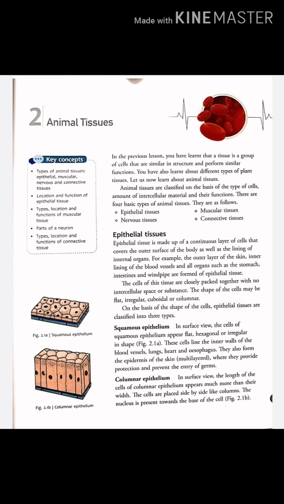Red blood cells are the most abundant component of the blood. These carry oxygen and carbon dioxide to and from various parts of the body to the lungs. White blood cells or leukocytes provide protection from foreign bodies. Blood platelets or thrombocytes help in the clotting of blood.